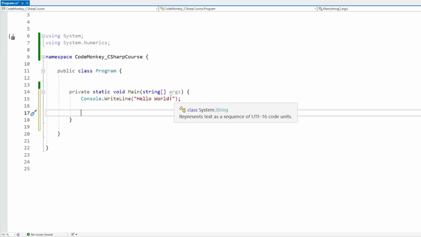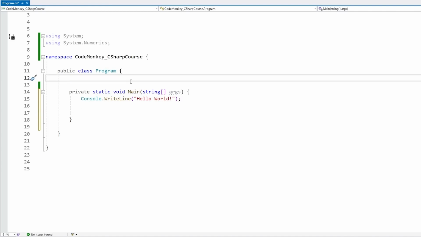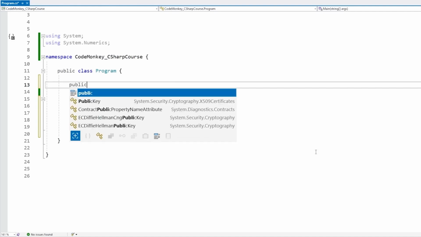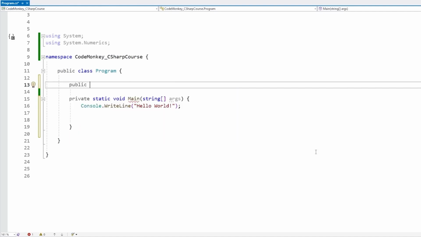The way that we make events is actually super simple. This lecture will be really easy to understand because we already learned about delegates, which are quite closely related to events. First, we write our access modifier. Usually for events, you do want them to be public, so that any other classes can listen to that event.